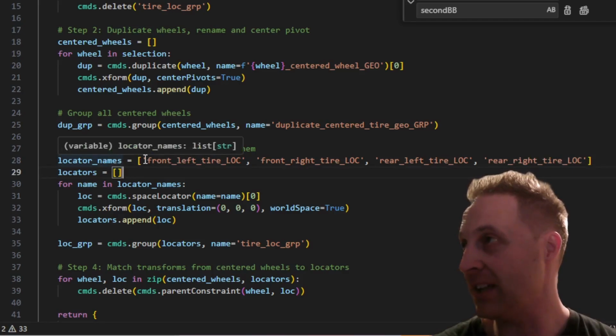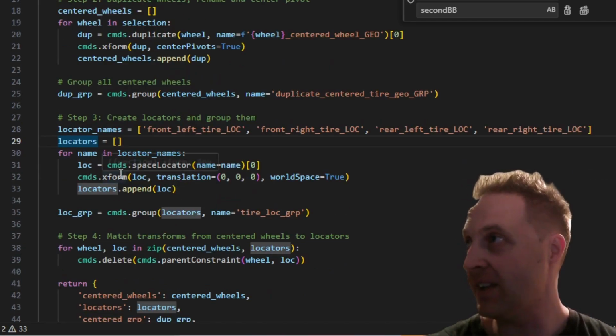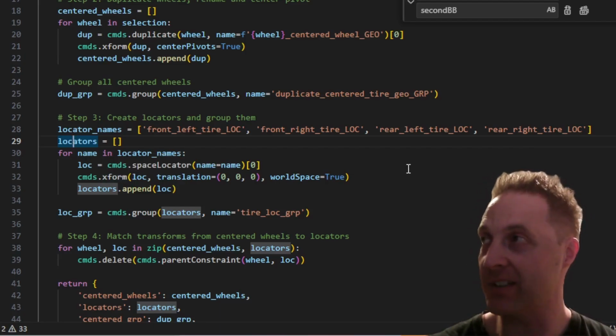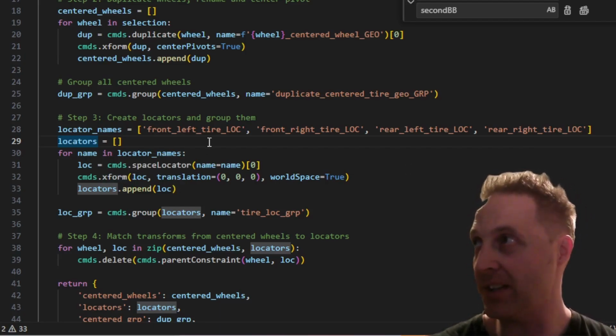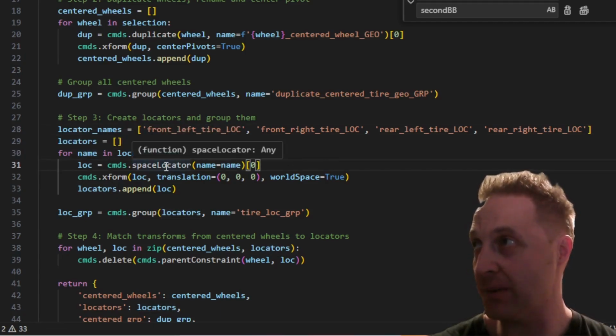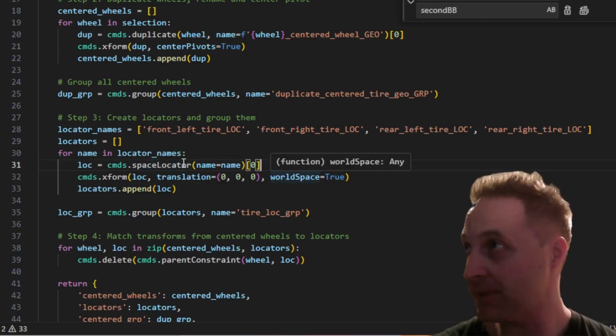Okay, so we got our locator names in a list. We have an empty list called locators, and then we're going for name in locator names. So we're iterating through the locator names list, storing each one of these names in the name variable, and then we're doing create a space locator with cmds.spaceLocator command.